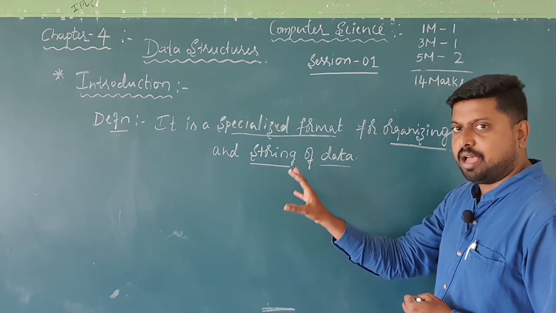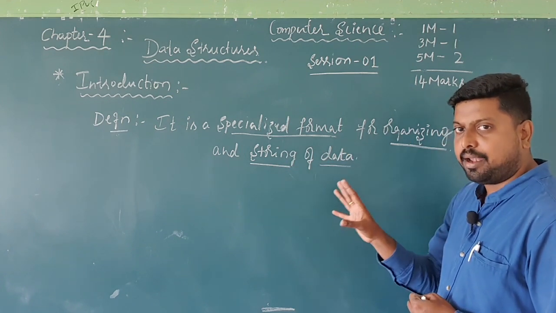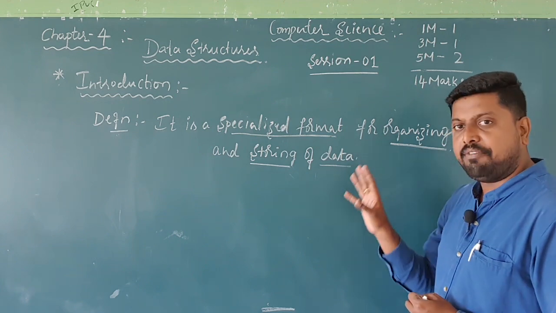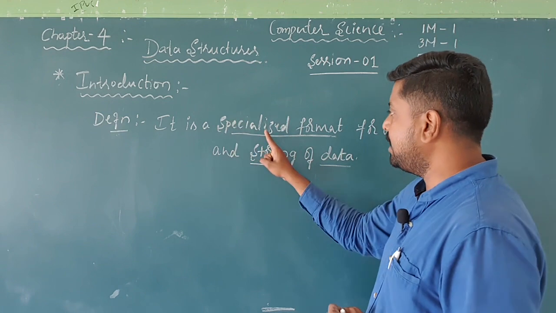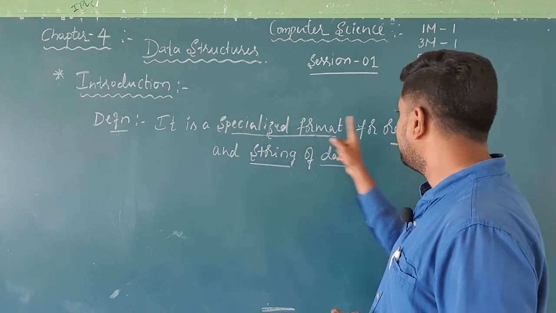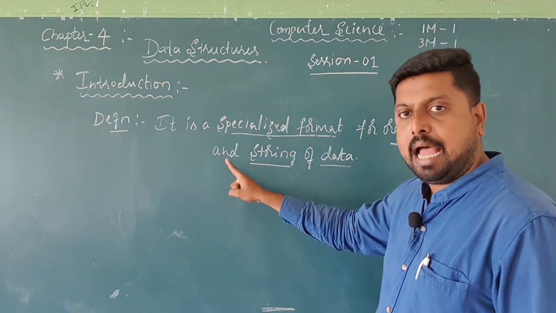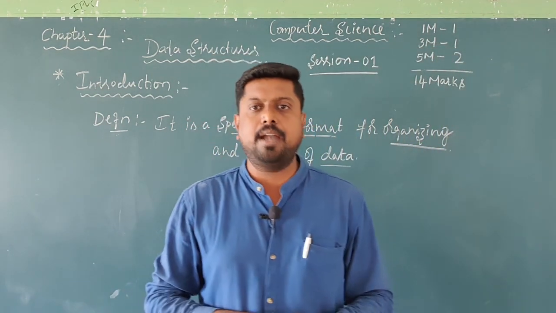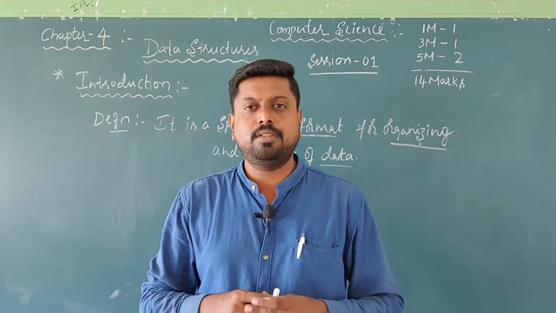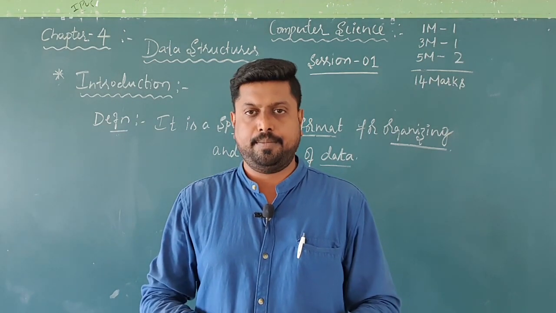How this data is stored, in which format. So this is what we call the definition of the data structure. Once again I will repeat: it is a specialized format for organizing and storing of data.